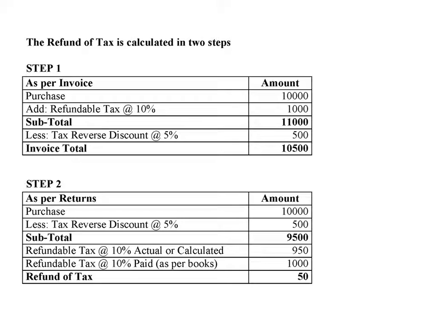Step 2. As per returns. Purchase 10,000. Less: tax reverse discount at 5% on purchase value, 500. The tax reverse discount value should be what the manufacturer received. Subtotal 9,500. Refundable tax at 10% actual or calculated, 950. Refundable tax at 10% paid, 1,000. The difference between actual and paid, 50, will be refunded.